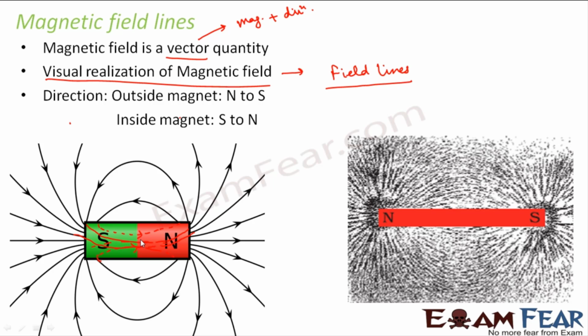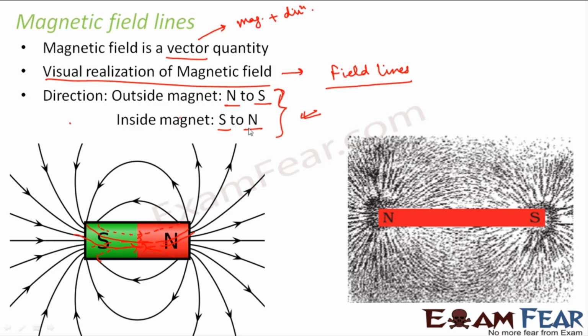So outside the magnet, the direction of the magnetic field lines was from north to south, and inside the magnet, the direction was from south to north. So how did people arrive at this conclusion? That was also found experimentally. For that also one experiment was performed, and then people concluded this fact. So we will look at that also.